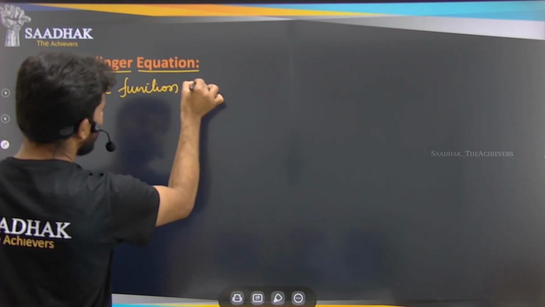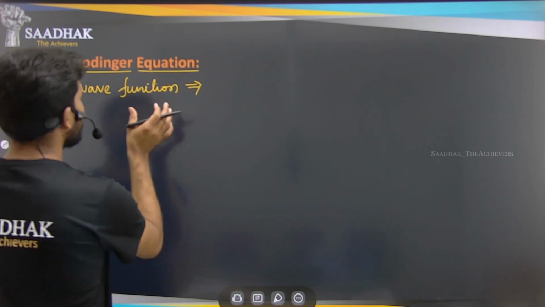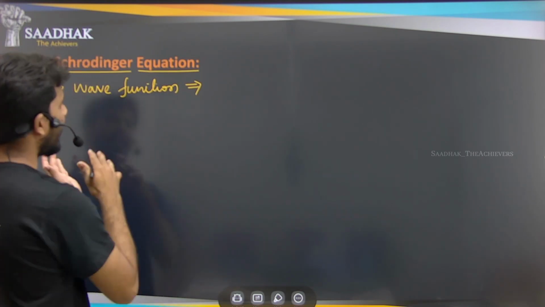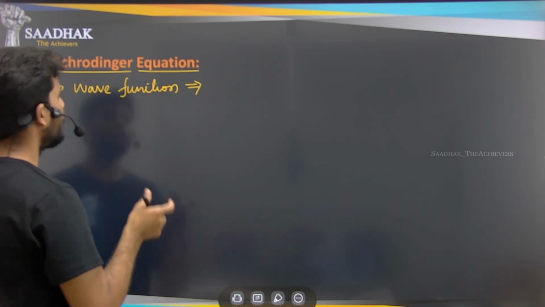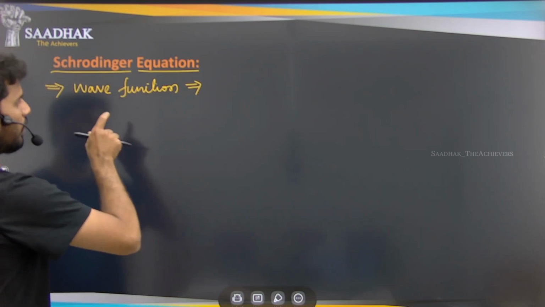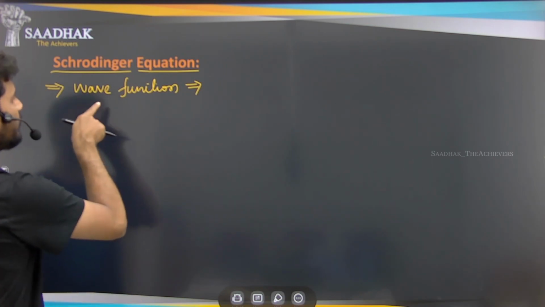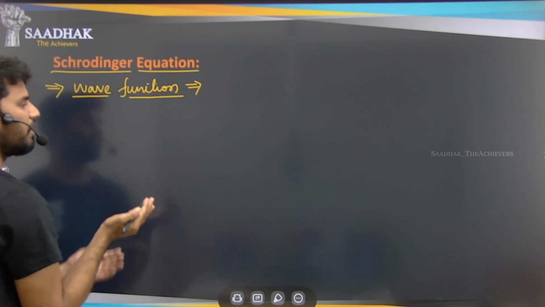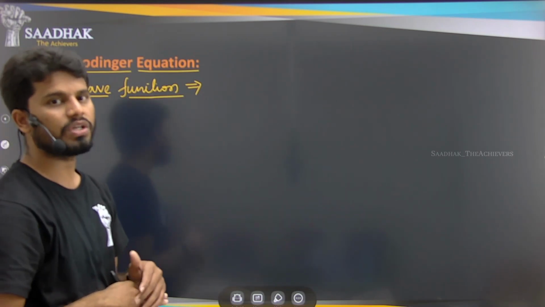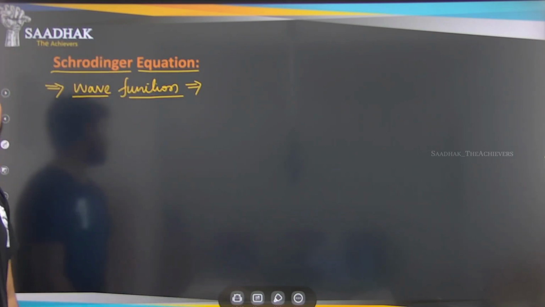The Schrodinger equation is about the matter that we have acting as a wave, meaning it has wave nature. Depending on the wave nature of that atom, we get the wave function. That means if we write the property of the wave nature in the form of an equation, or the function of the wave, we get the Schrodinger equation.